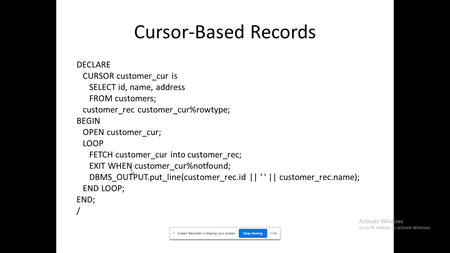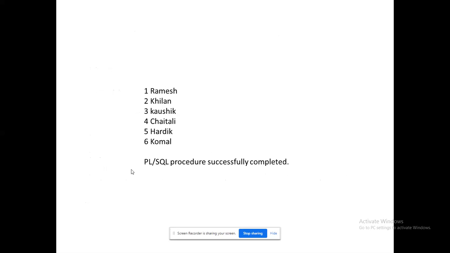So it's the level 1 up. That could be the case called cursor based records. So ultimately we have printed that ID and name.